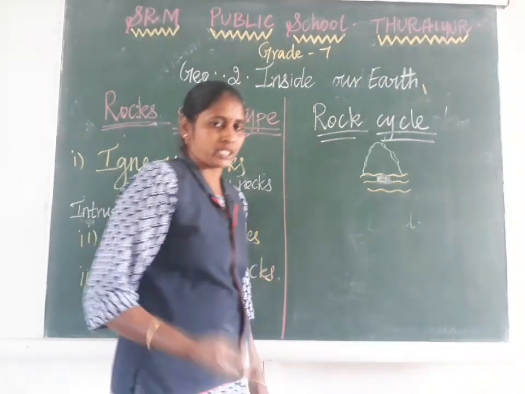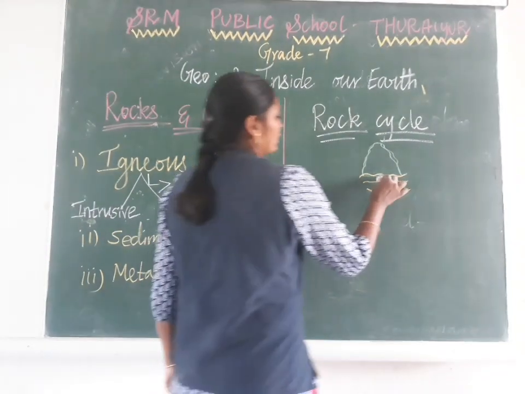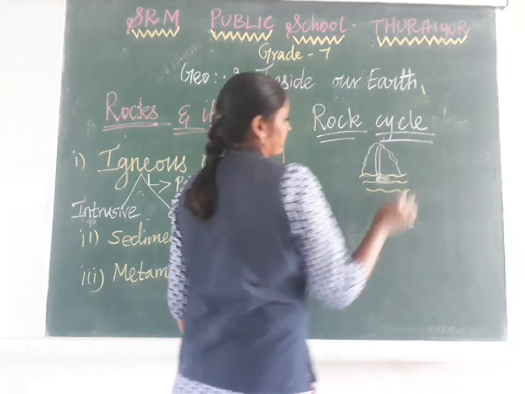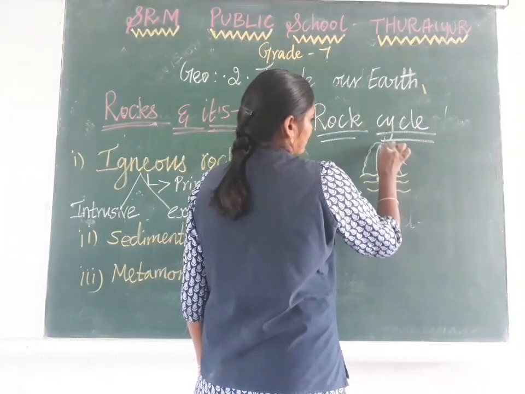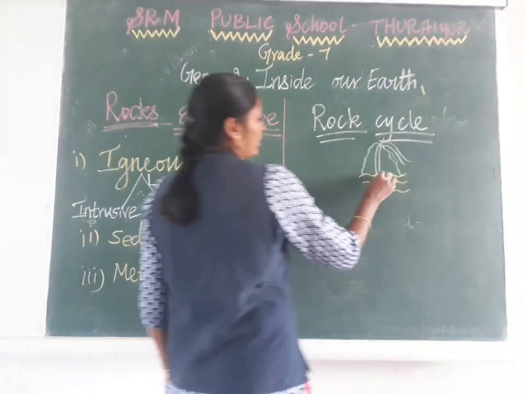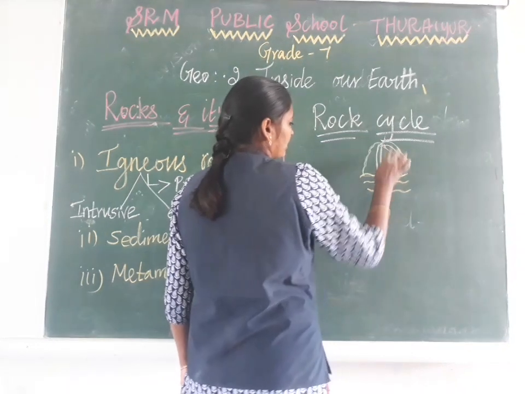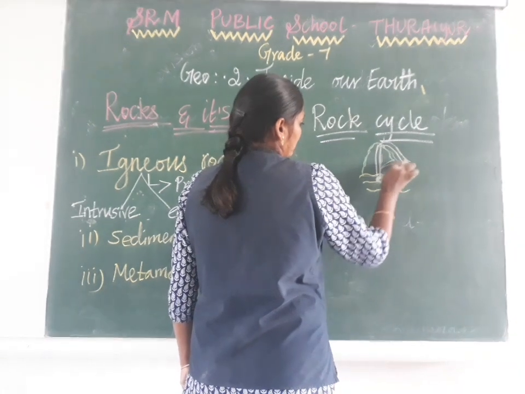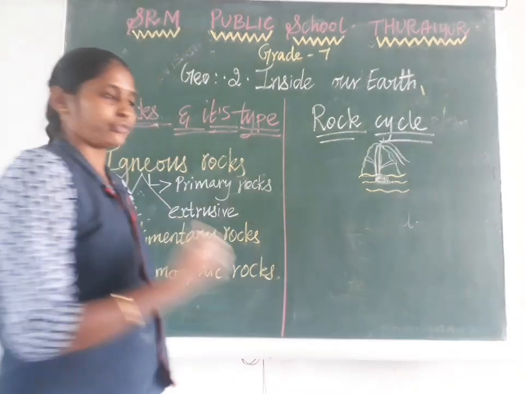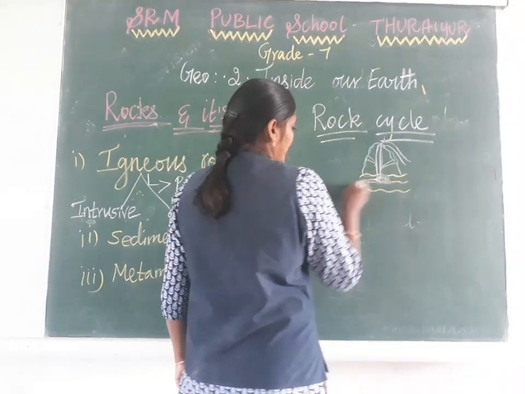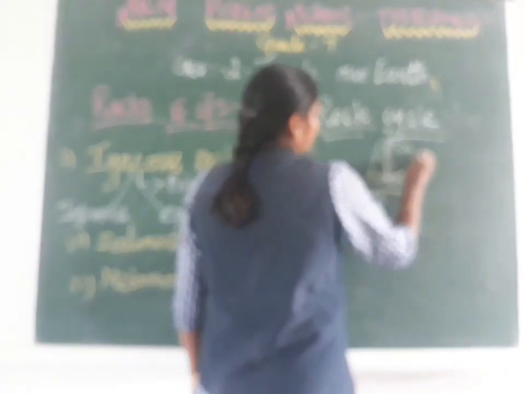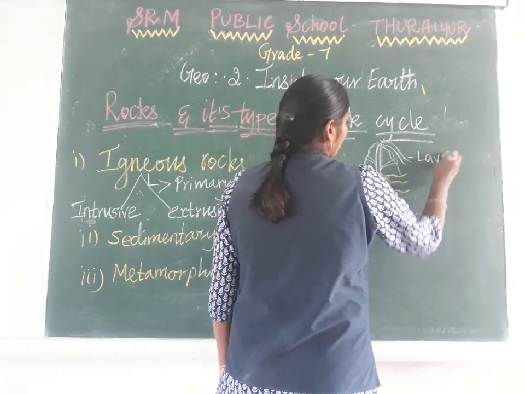So at the time of volcano eruption, this magma will come out from the earth and reach the earth's surface. This way is called a vent. This we already studied. So through this vent, the magma will come out to the earth's surface. When this magma comes out and reaches the earth's surface, it is called lava.